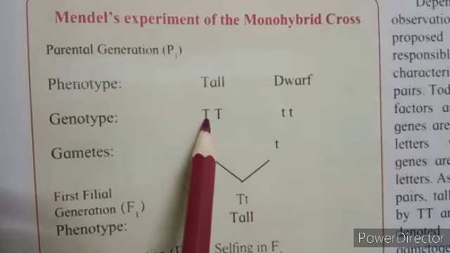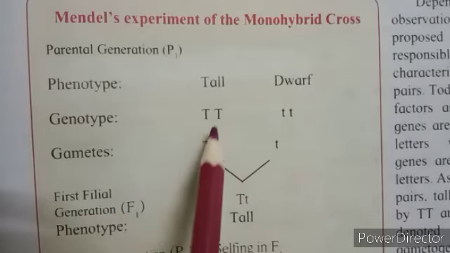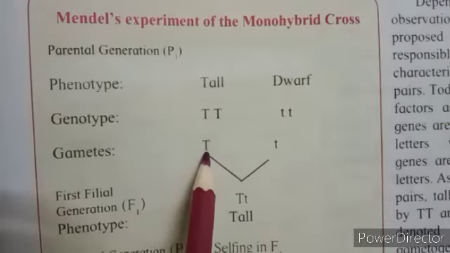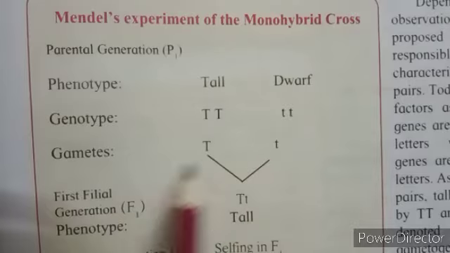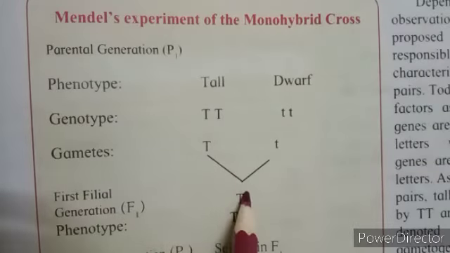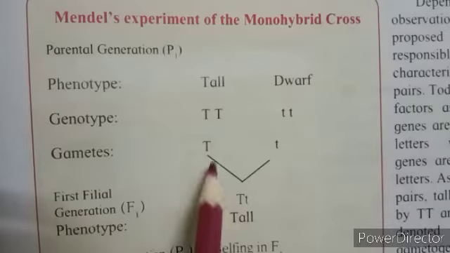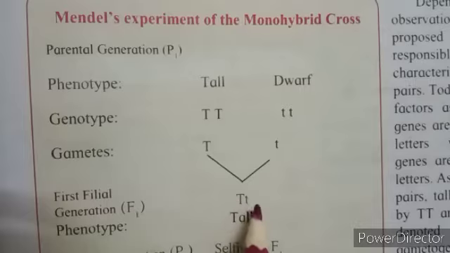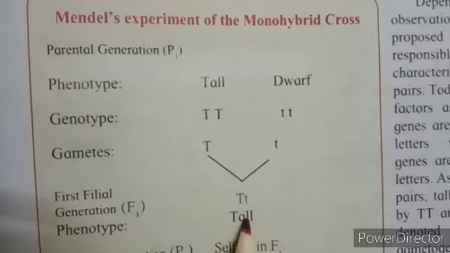As both the characters are similar, only one type of gamete is produced, that is capital T, and here small t. So these are the gametes. In first filial generation, the genotype is capital T, small t. As capital T is the dominant character, the phenotype of this F1 generation is tall.